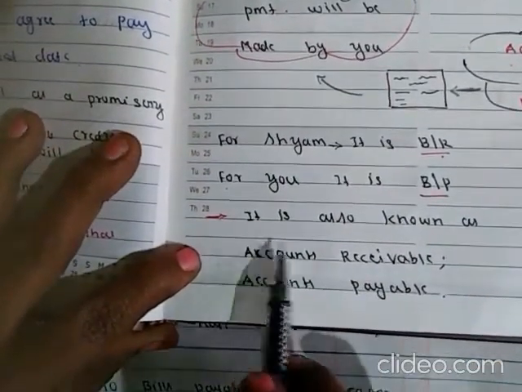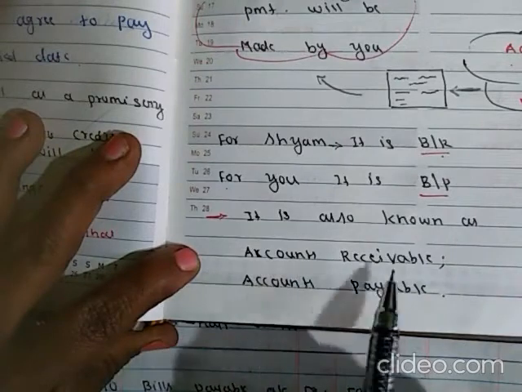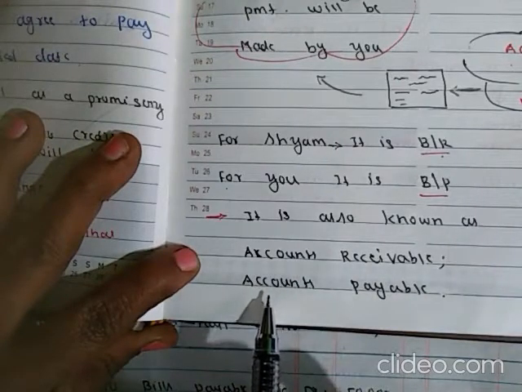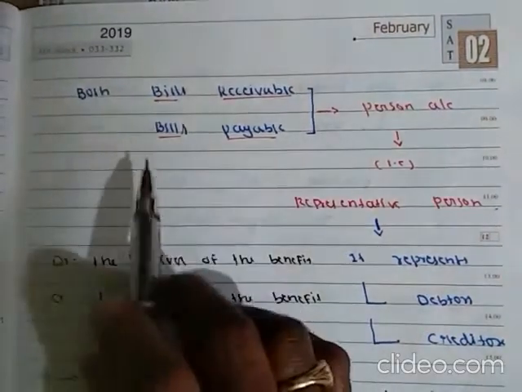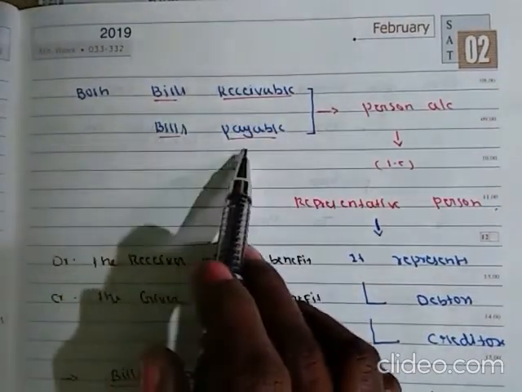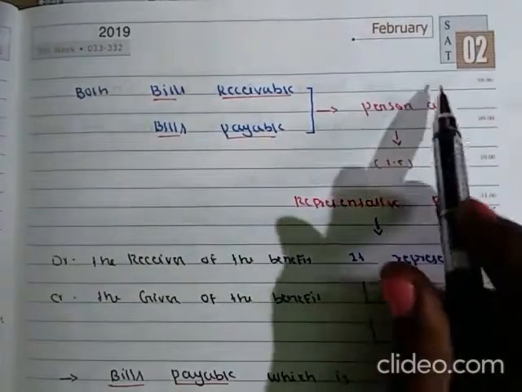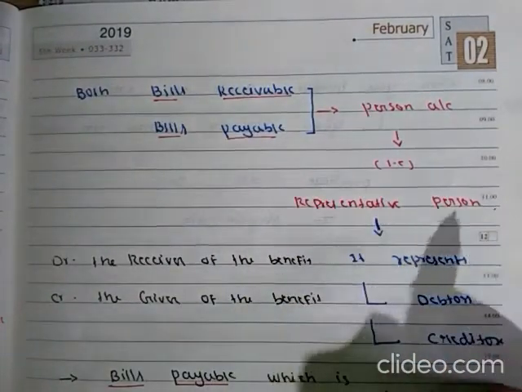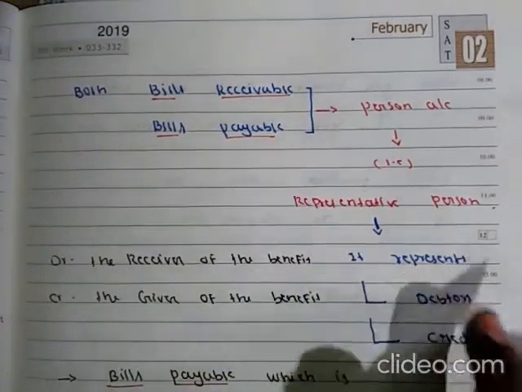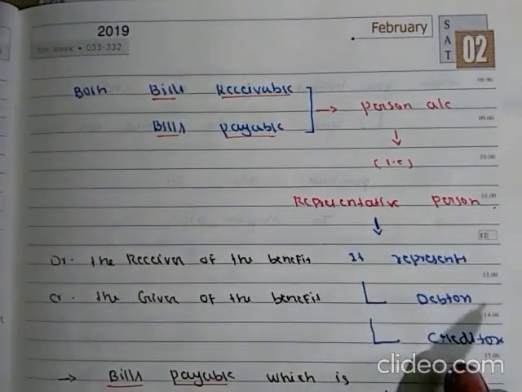It is also known as accounts receivable and accounts payable. Both bills receivable and bills payable represent a personal account, that is, a representative person. It represents debtors or creditors.